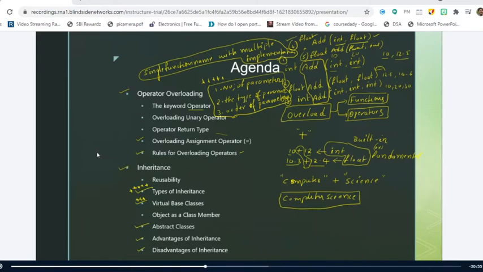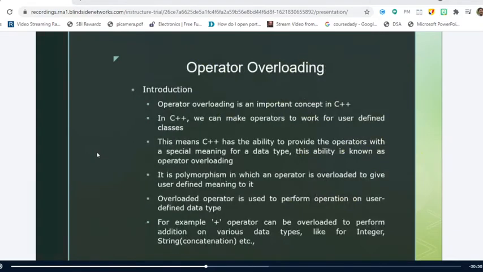Now we'll move into the original topic, that is operator overloading. Operator overloading is a very important concept in C++, where we are going to implement polymorphism using operator overloading.